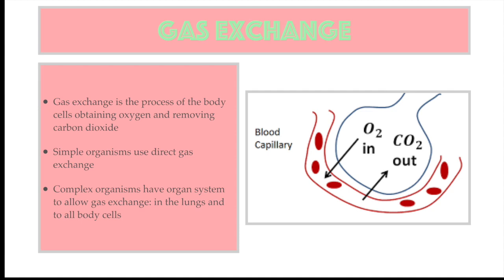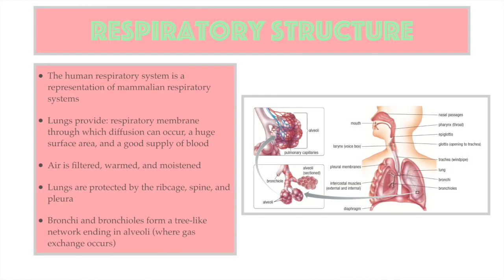In more complex animals, such as humans and fish, not all of their cells come in contact with the external environment. These organisms have special organ systems allowing gas exchange to occur in every cell of the body. In these organisms, gas exchange occurs at two locations, the lungs and the body cells. The human respiratory system is a representation of mammalian respiratory systems.